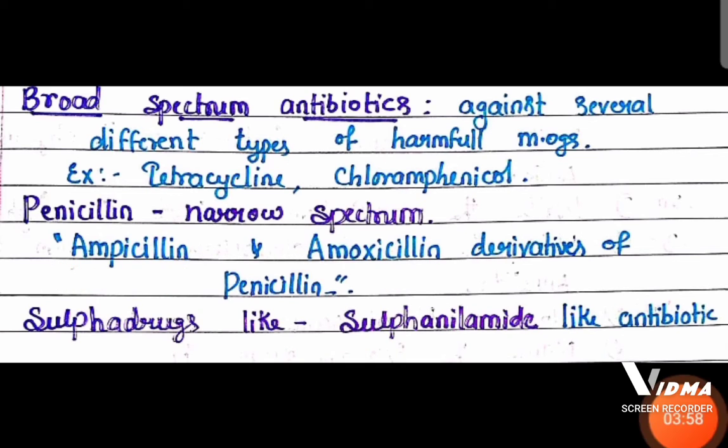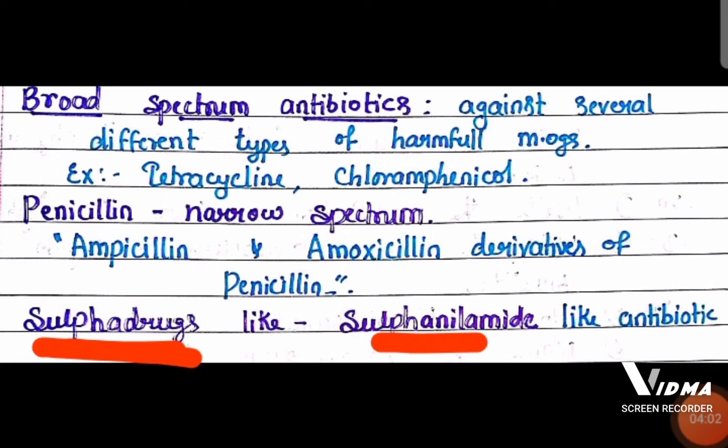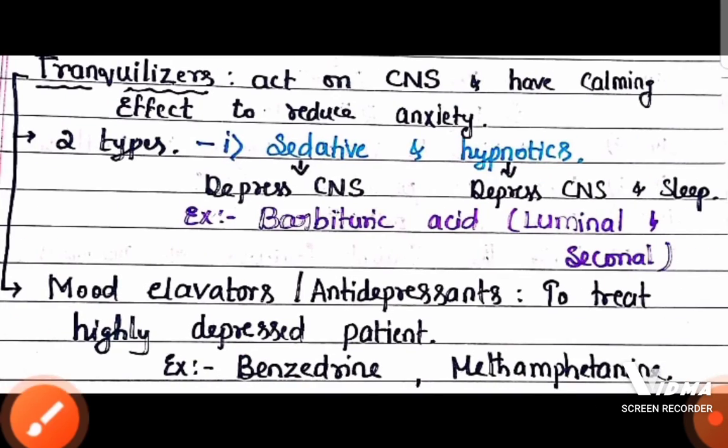Okay. And sulfur containing drugs, nothing but sulfanilamide, they are like antibiotics. So it is an alternative to antibiotics. If someone is allergic to antibiotics, then instead of using antibiotics, sulfur drugs can be used. Then tranquilizers, they are used to calm or reduce the anxiety in some patients, because they act on the central nervous system.